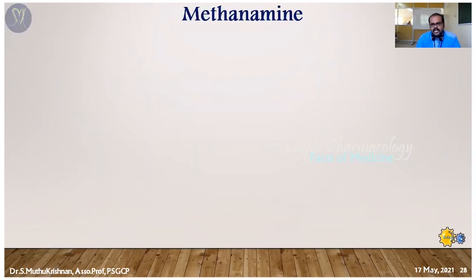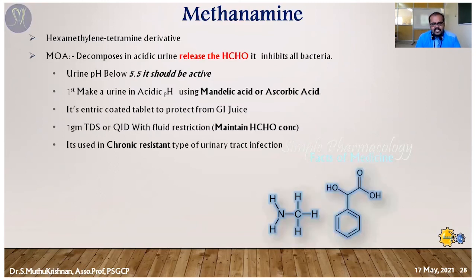The next important drug is methenamine. Actually it is a hexamethylene tetramine derivative. For the mechanism, here also you must maintain acidic urine, then only the drug is activated.